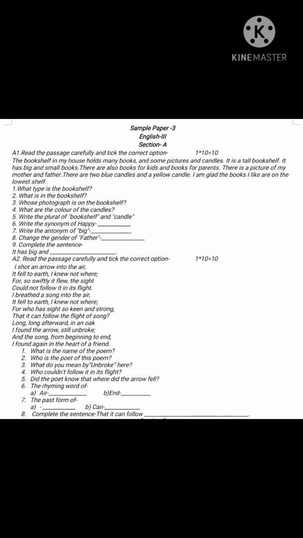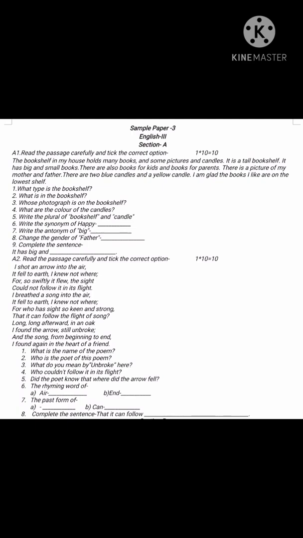Listen to me very carefully. The bookshelf in my house holds many books and some pictures and candles. It is a tall bookshelf. It has big and small books. There are also books for kids and books for parents.